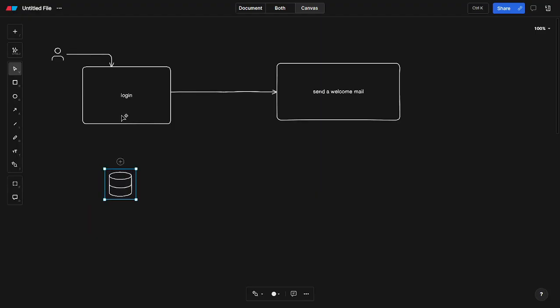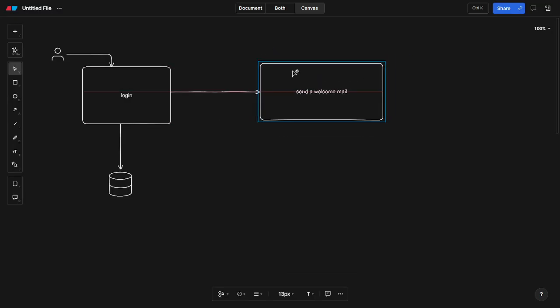This is our database, and our user is connected to storing things in the database. But suppose this event, sending an email notification, fails. That is not much important. Sending a welcome email is secondary.